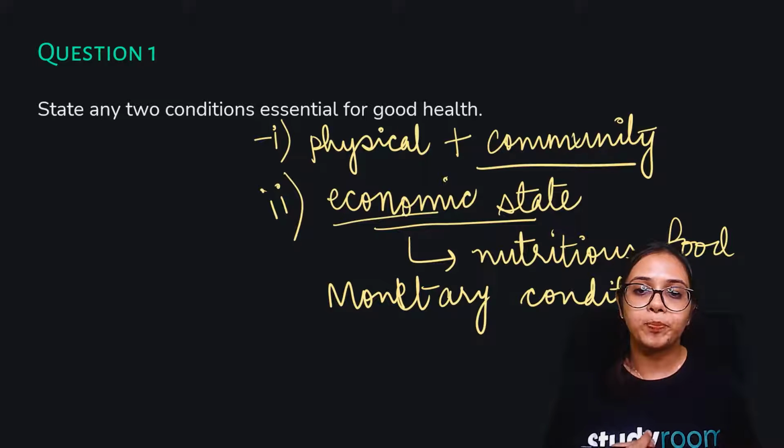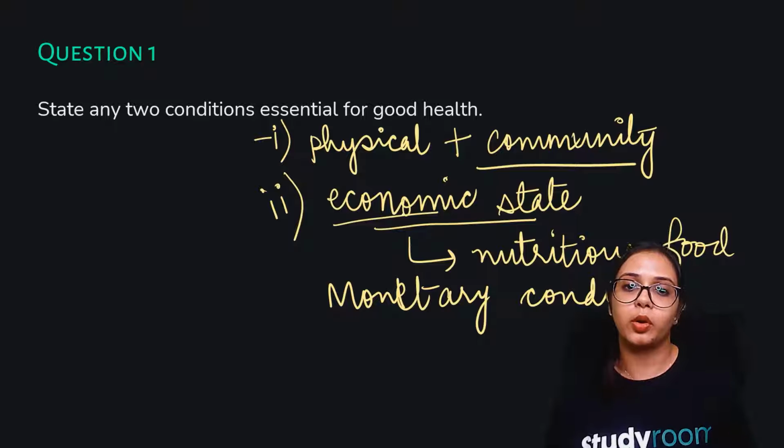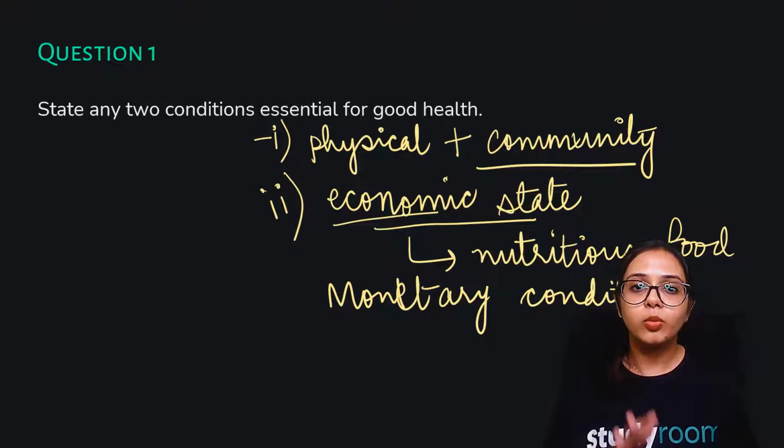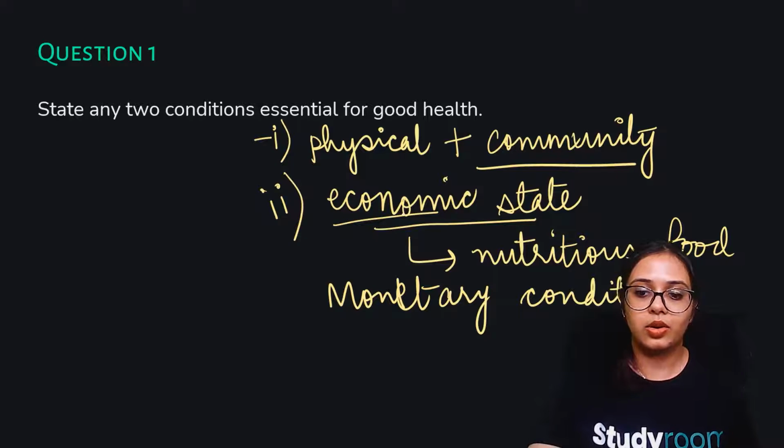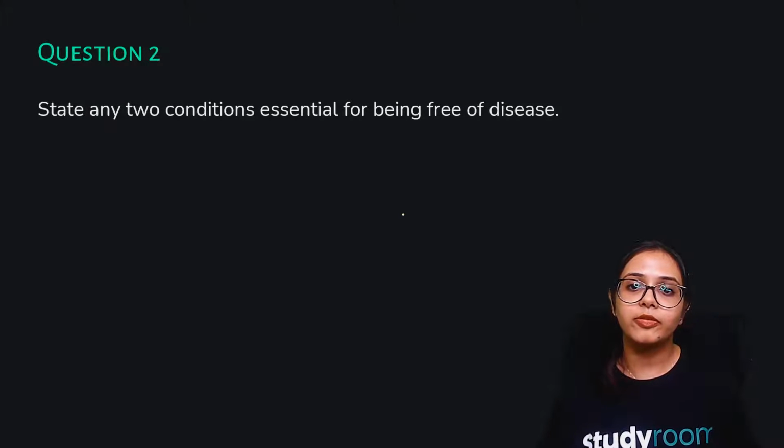How much money you are having, whether that money is enough to procure nutritious food or not. If not, then usually if you're not having a very good economic condition, then you may be prone to causing indirect damage to your own health. Okay. State any two conditions essential for being free of disease.